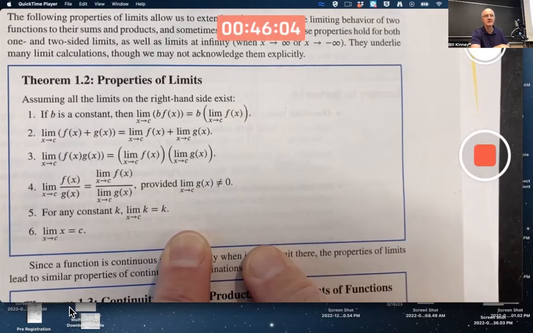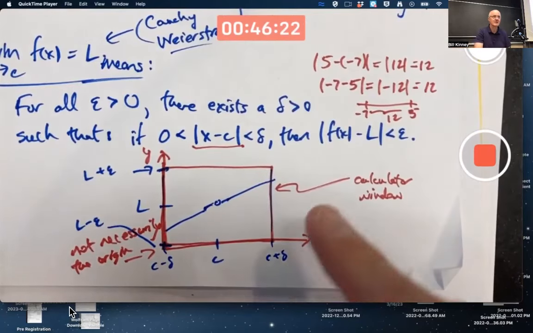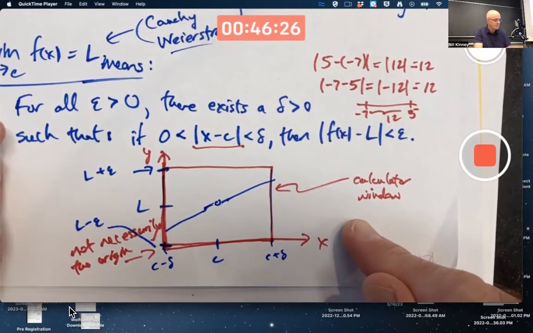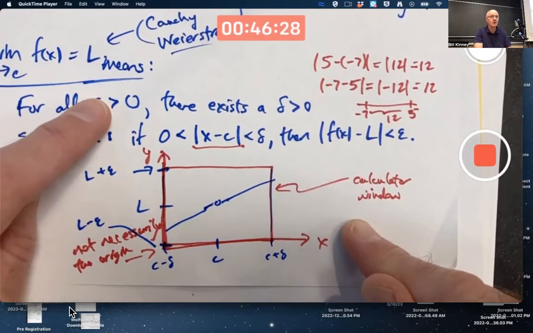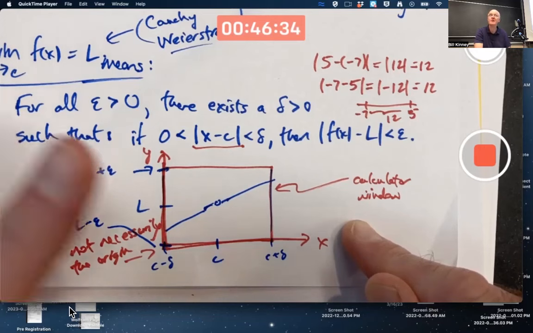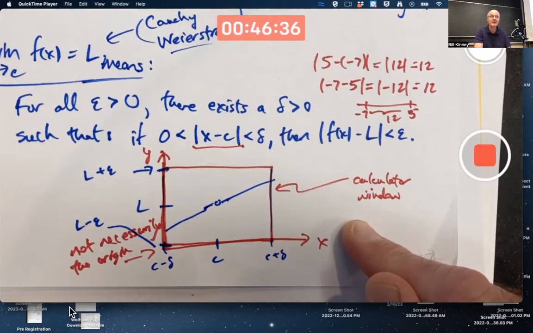They're really convenient. To finish this, let me just reiterate what I said. For all epsilon greater than 0, no matter how small, 0.1, 0.01, 10 to the negative 10, 10 to the negative 100, 10 to the negative million, it doesn't matter. Microscopically tiny, smaller than the smallest atom. I'm serious. This is how small epsilon could be.